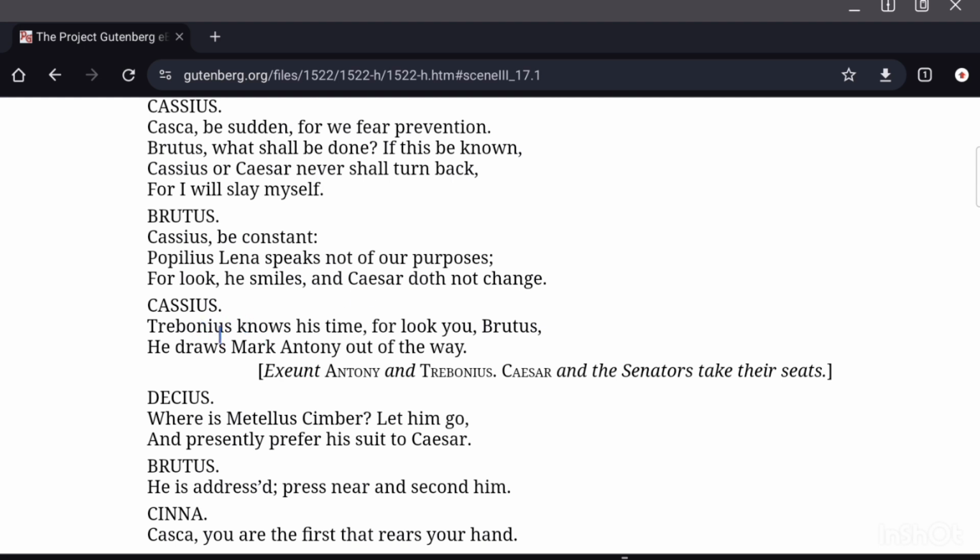Cassius says, Trebonius knows his time. For look you, Brutus, he draws Mark Antony out of the way. So Trebonius was given the task of moving Antony away from that place so that he does not become a hindrance, an obstacle in their plan to murder Caesar. Exeunt Antony and Trebonius. Caesar and the senators take their seats.